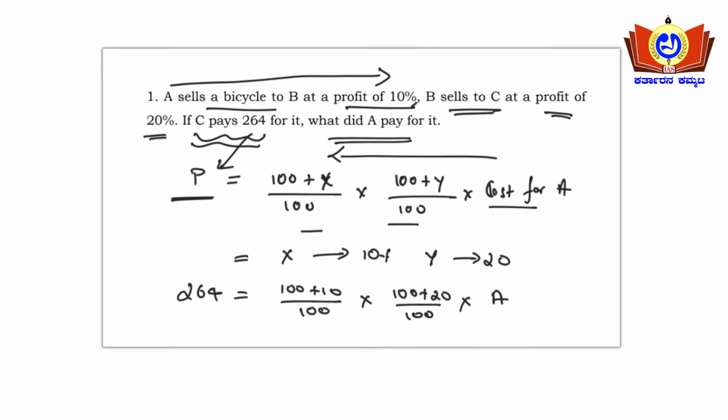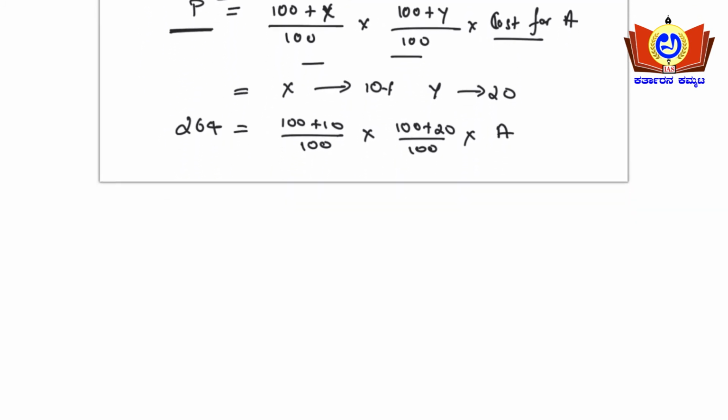I hope you can see here. Upon solving this, 100 plus 10 is 110 upon 100, into 120 upon 100, into A, will be equal to 264.